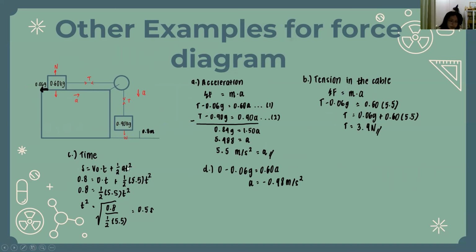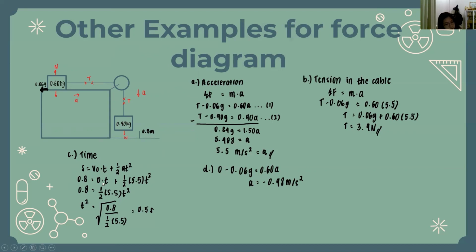And then the time of the system. We use the formula s equals velocity times time plus 1/2 times acceleration times the time squared. So the s here, or distance, or the height, you can see this is 0.8.